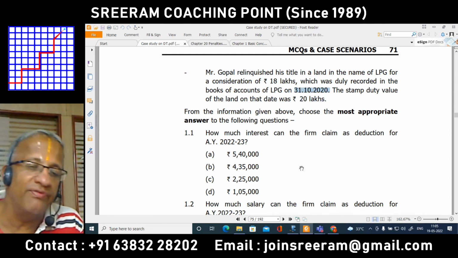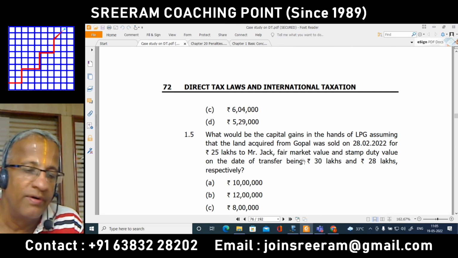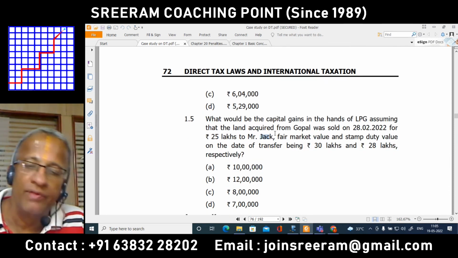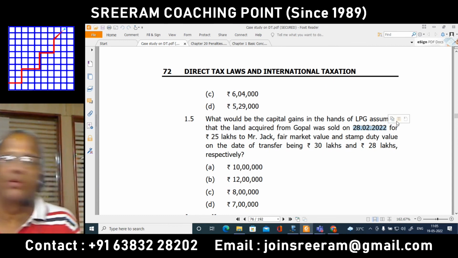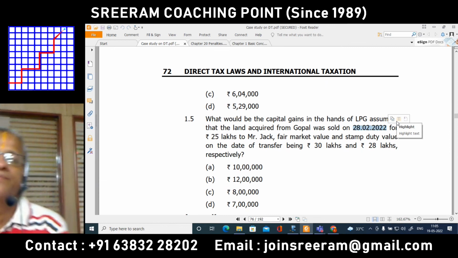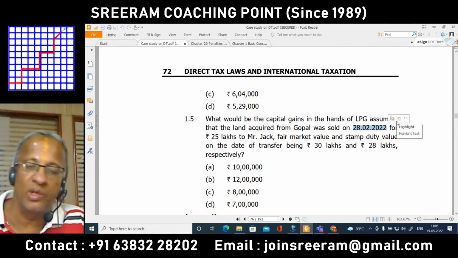And from the date of transfer to the firm to the date on which the firm transferred to Mr. Jack on 28/2/2022, this item will be taken up as short-term capital asset and therefore no indexation is required.